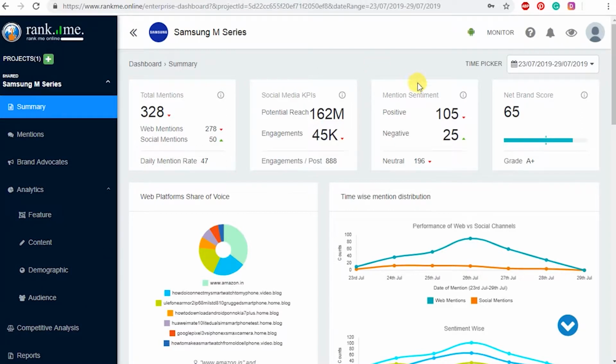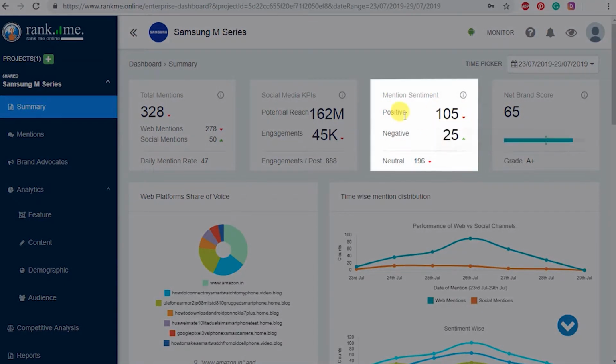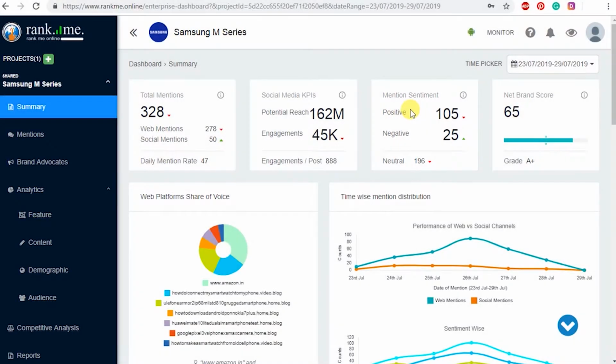period. Now if we need to analyze the sentiments of the mentions, this section will show how many of them are negative, positive or neutral. The brand needs to make sure the negative mentions do not increase abnormally, while they also need to applaud the positive mentions so that the customer feels a sense of gratitude.